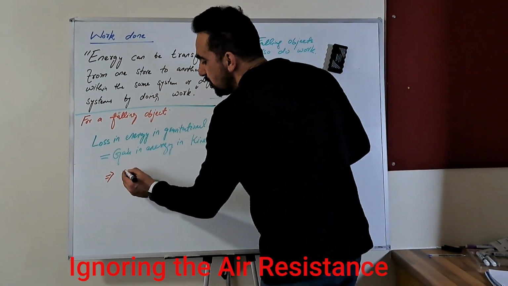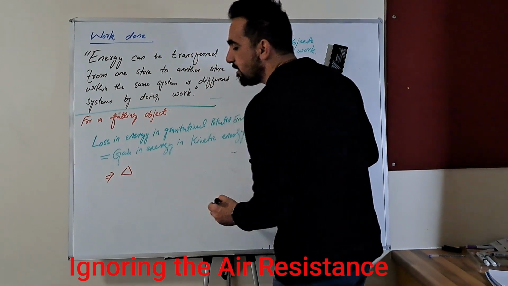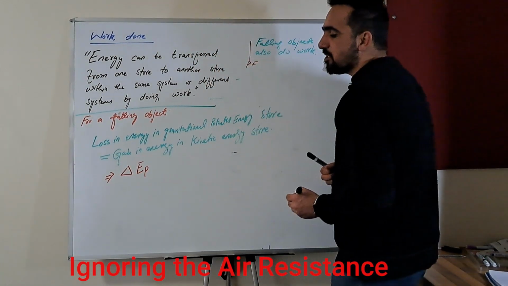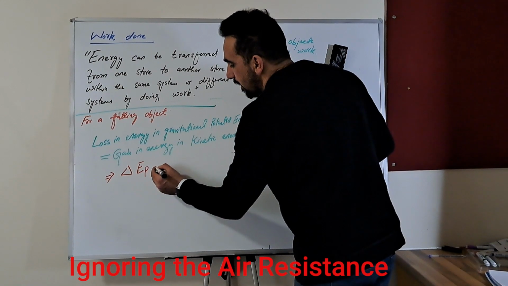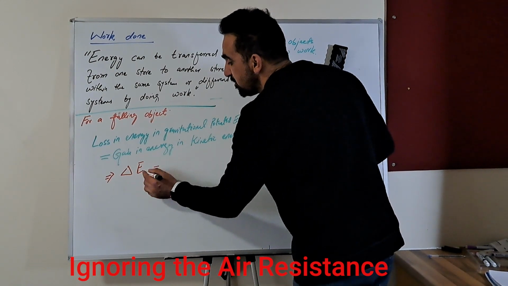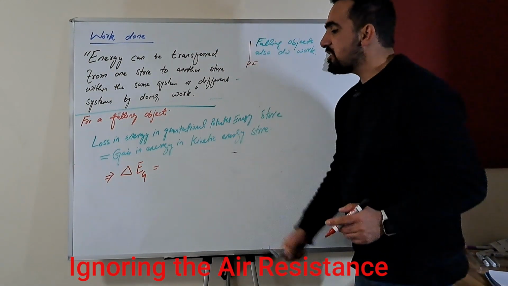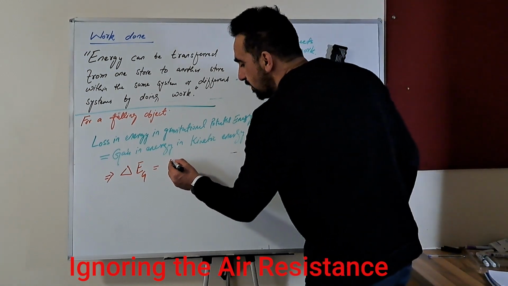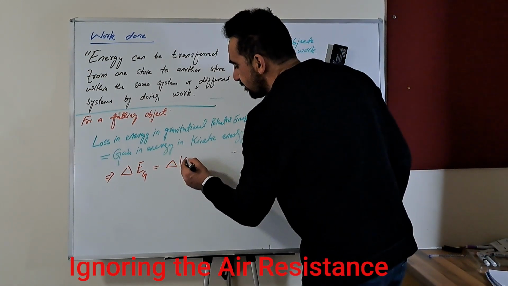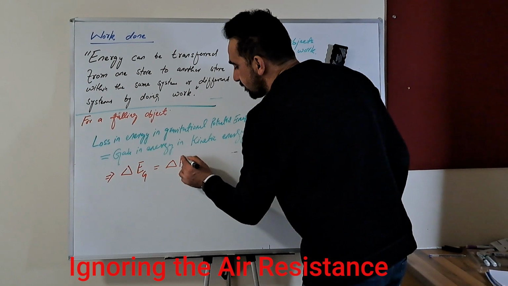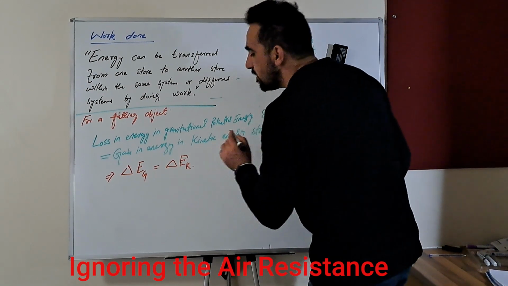For change we usually write the Greek letter delta. So change in gravitational potential energy, EG, is equal to change in kinetic energy, EK.